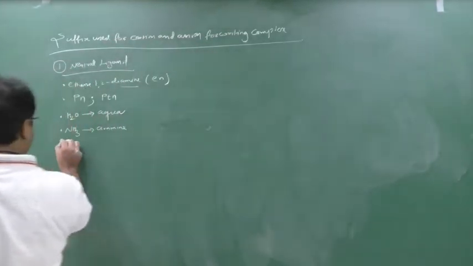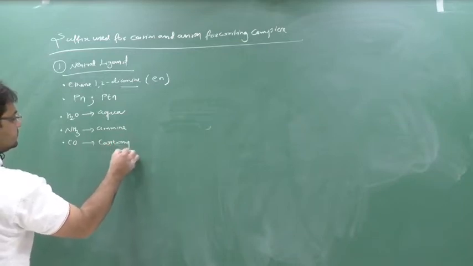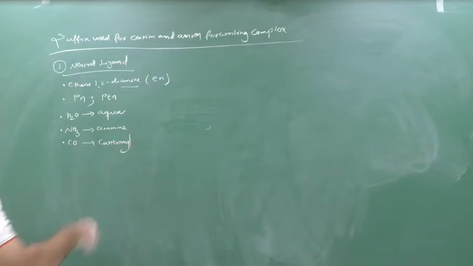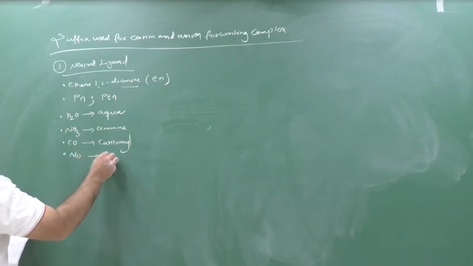So these are the certain neutral ligands that will be used. One more is there, CO. So mention carbonyl. Carbonyl. Okay. And then any other? One more is there, NO. So mention the name as nitrosyl.